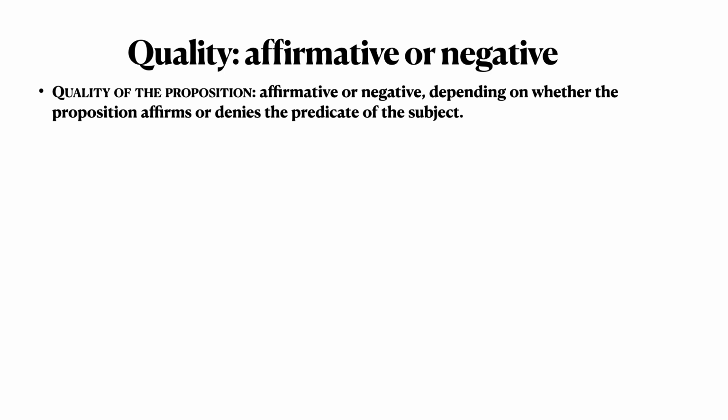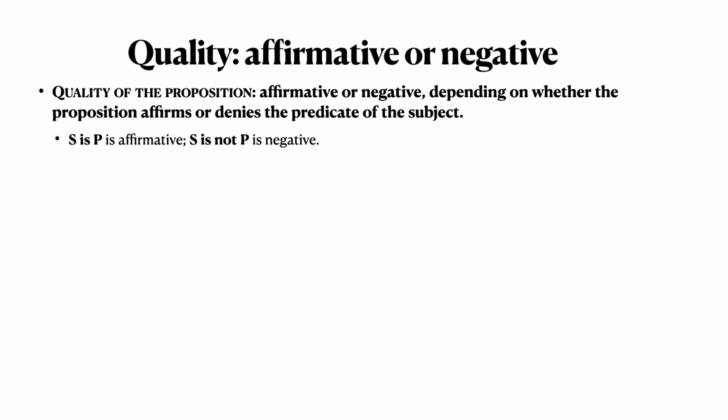We define the quality of the proposition as affirmative or negative depending on whether the proposition affirms or denies the predicate of the subject. Note that this is not a definition of quality as such. We've already defined quality in the course of our study of the 10 categories. But this is a specific definition of quality that applies only to the categorical proposition. So affirmative or negative, depending on whether the proposition affirms or denies the predicate of the subject. S is P affirms P of S, and so that's the affirmative quality. S is not P denies P of S, and so we call that negative.